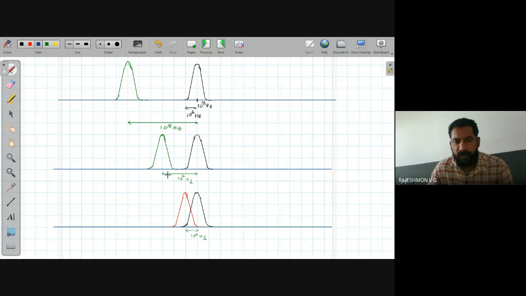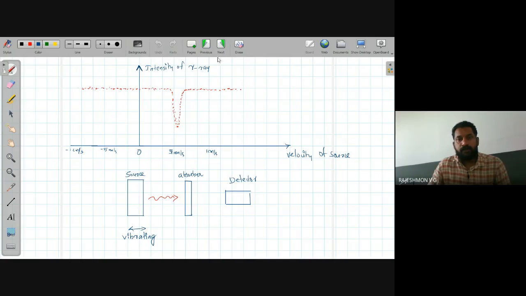When velocity is 1 millimeter per second, it is of the order of 10 raised to 7. When the velocity is nearly 0, then these two will come close. So according to the motion of this source, you can have a Doppler shift, a maximum of about 10 to the power 8 and a minimum of 0.